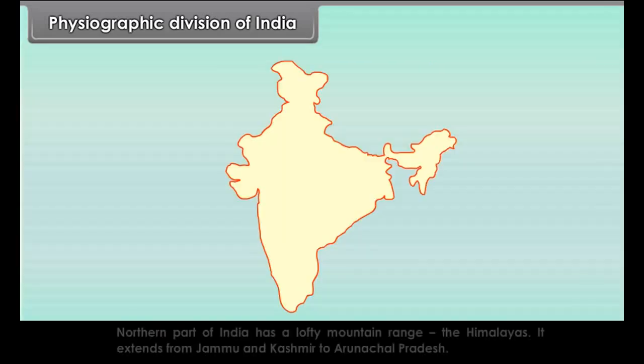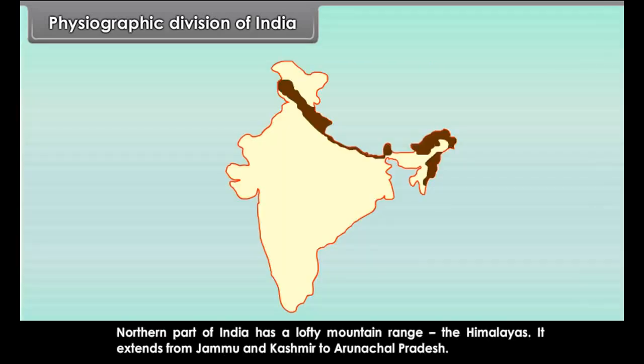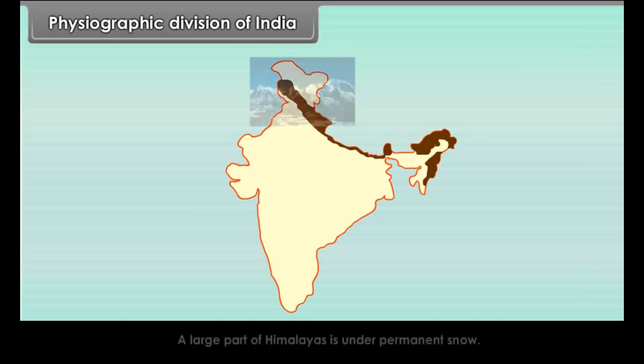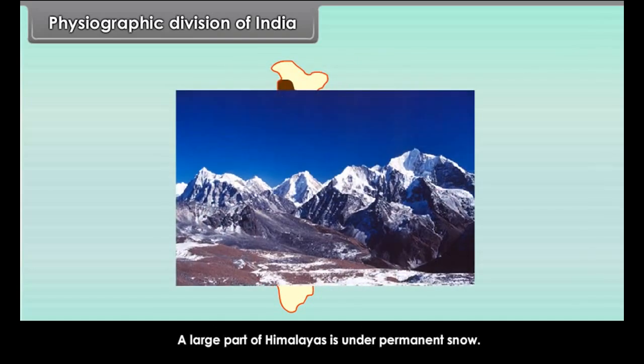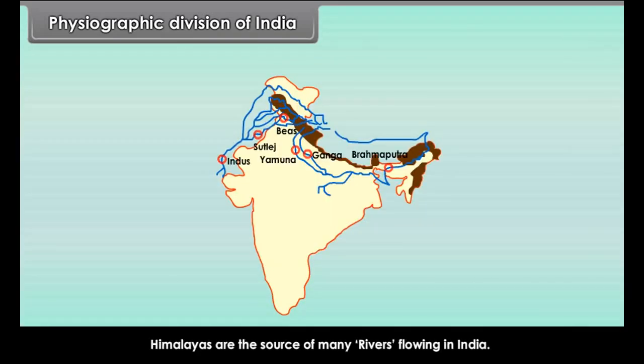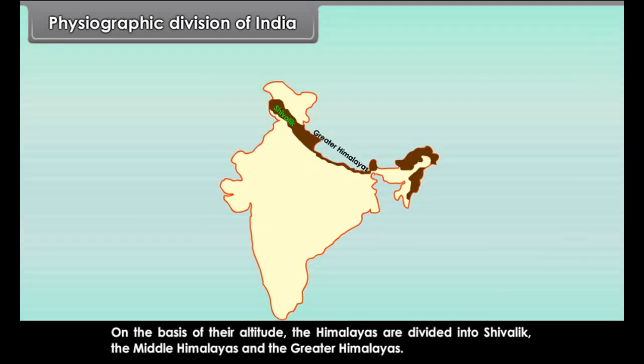Physiographic division of India. When we talk about India, we have diversified physical features. Now, let us look at the different physical features of India. Northern India has a lofty mountain range, the Himalayas. It extends from Jammu and Kashmir to Arunachal Pradesh. A large part of the Himalayas is under permanent snow.